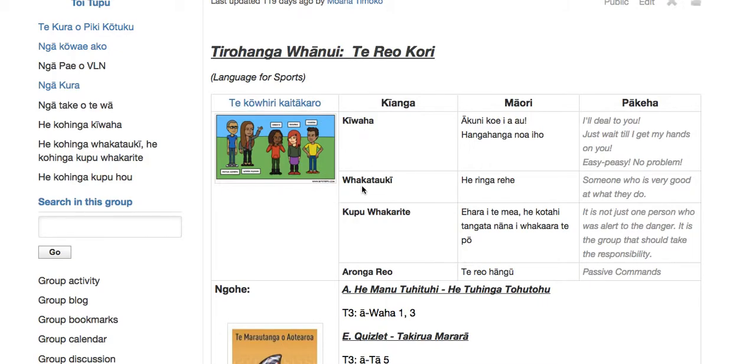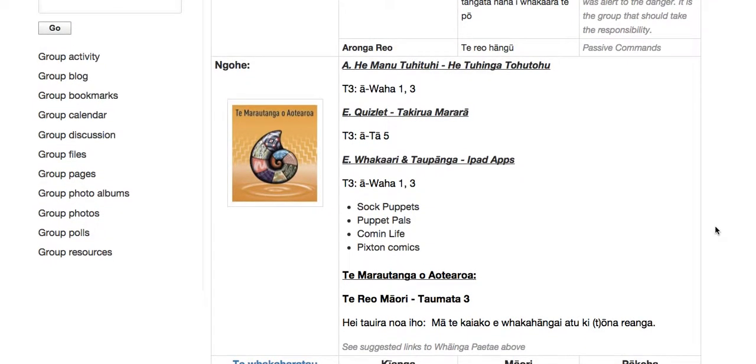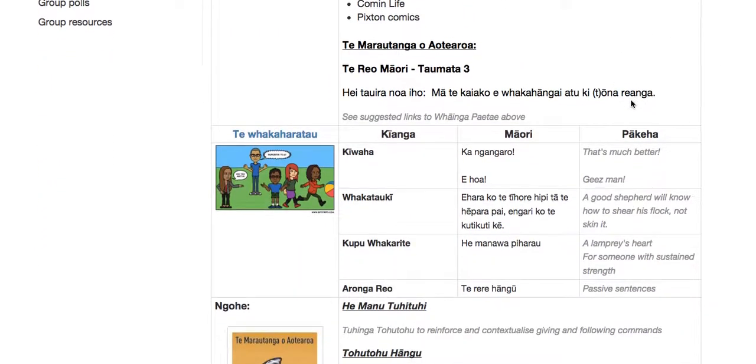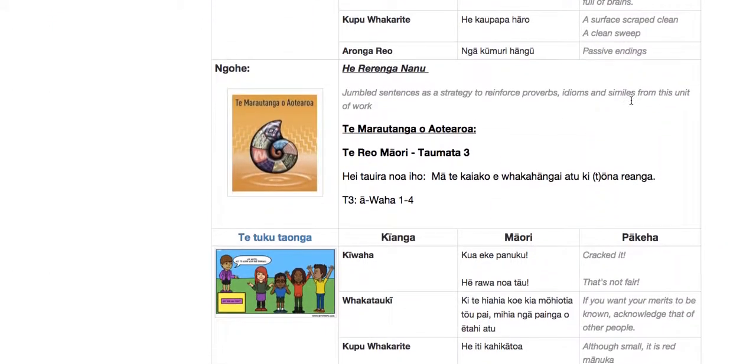So the kiwaha, the whakatauki, the kupu whakarite, and what the arongo reo is focused on. If you scroll down, there are also some examples of activities that are linked to Te Marautanga o Aotearoa. So if you keep scrolling right to the bottom, you'll see that there's information there for each Kōnae Ako within